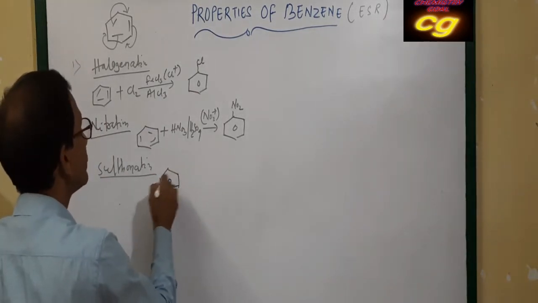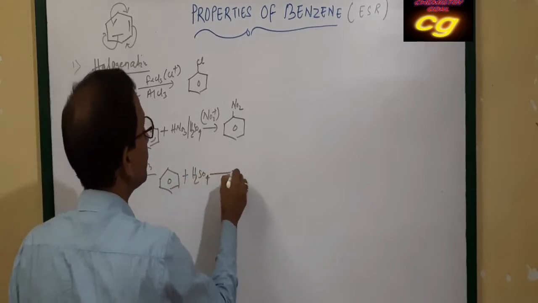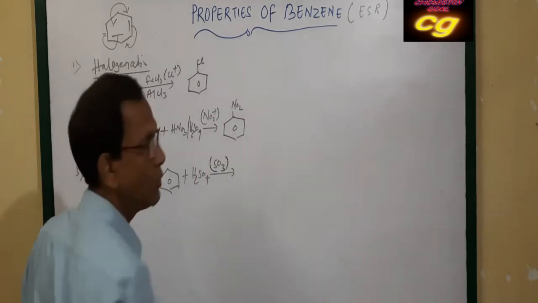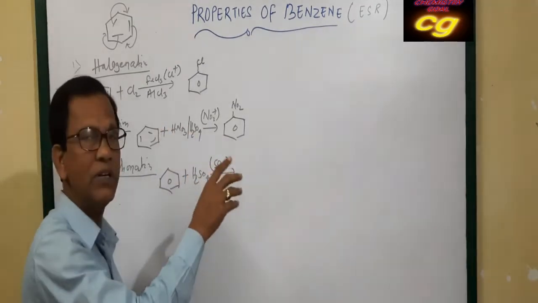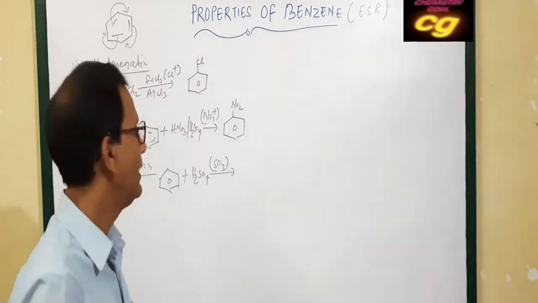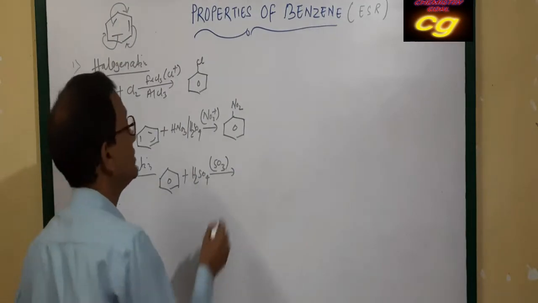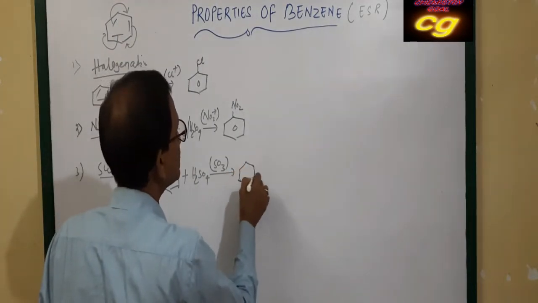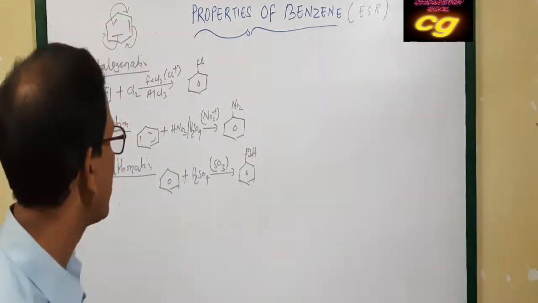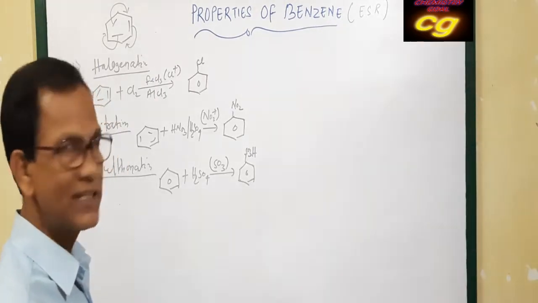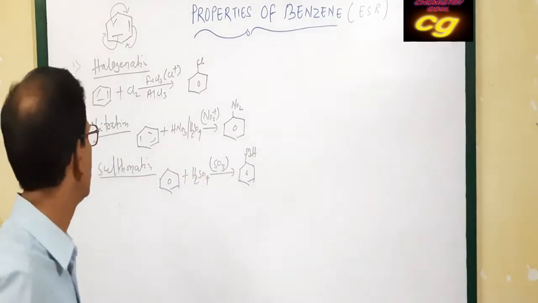If you take benzene plus concentrated sulfuric acid, it will produce SO3 as an electrophile, because SO3, due to double bond character of oxygen and sulfur, has resonance, so sulfur becomes electron deficient and acts as an electrophile and gets substituted as SO3H. Benzene sulfonic acid is formed, and the mechanism we will discuss in the next lesson. So substitution of sulfonic group is called sulfonation.